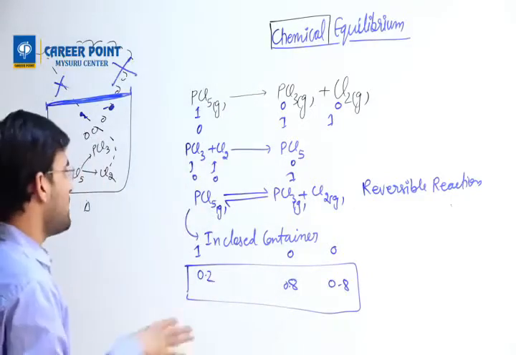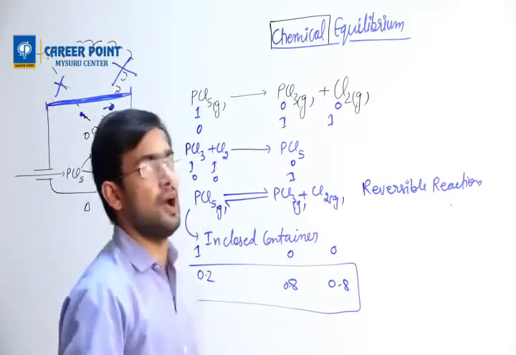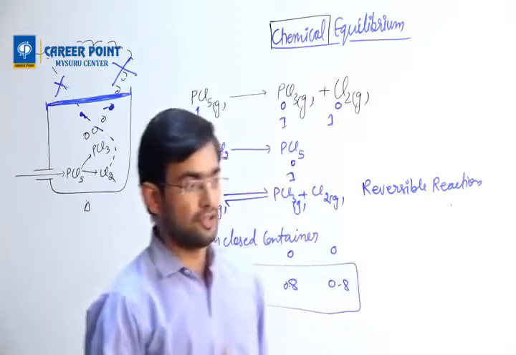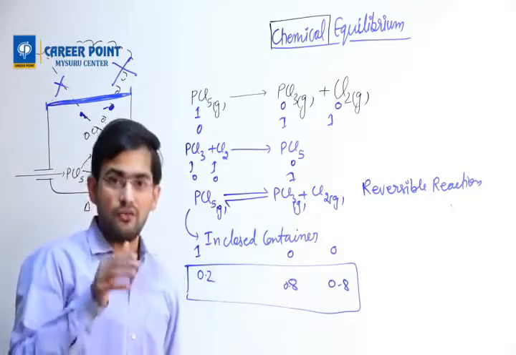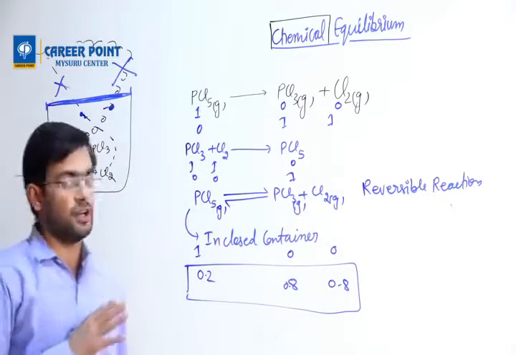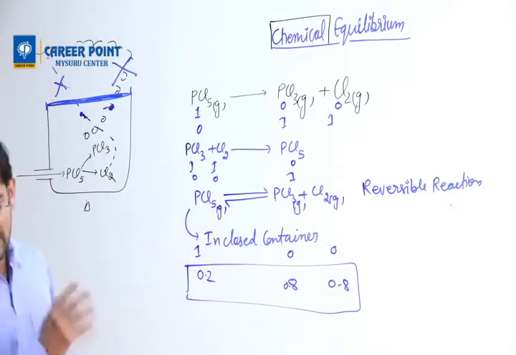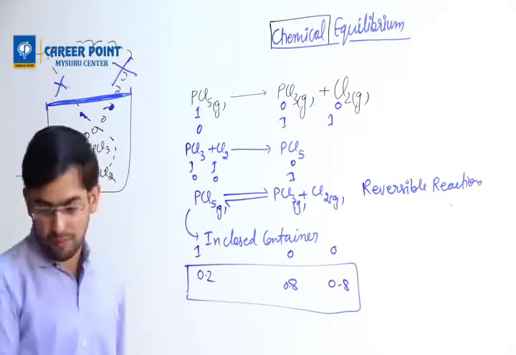Okay. So basically they won't ask you which reaction has chemical equilibrium. They will give you these moles and ask you how much is left out. So now we are going to go into a calculation of chemical equilibrium. How do we solve problems based on chemical equilibrium? Okay, once you copy this.